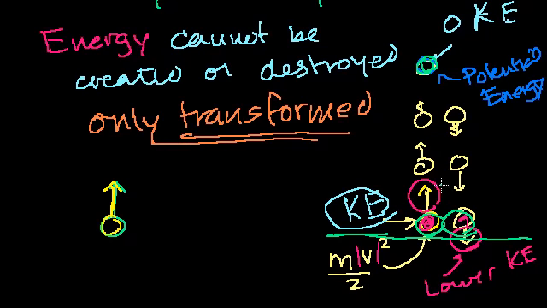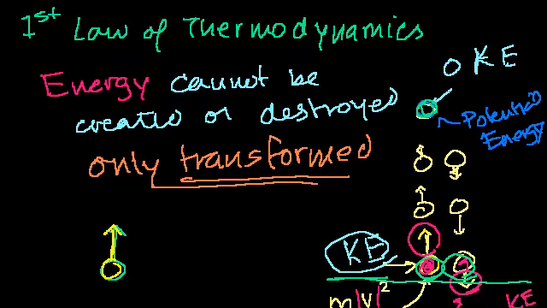And the thermodynamics says, oh, well, that's because you have air. And I'll say, well, I do have air, but where did the energy go? And then the first law of thermodynamics says, oh, when your ball was falling, let me say that's the ball. Let me make the ball yellow. So when your ball was falling, it was rubbing up against air particles. It was rubbing up against molecules of air.